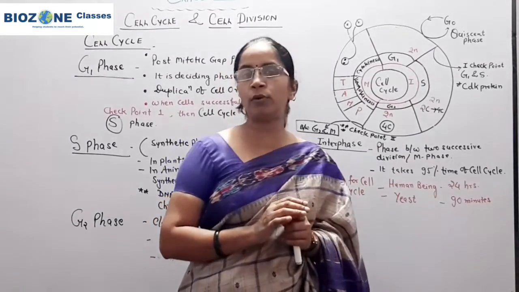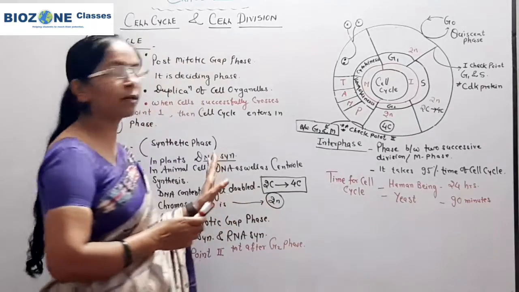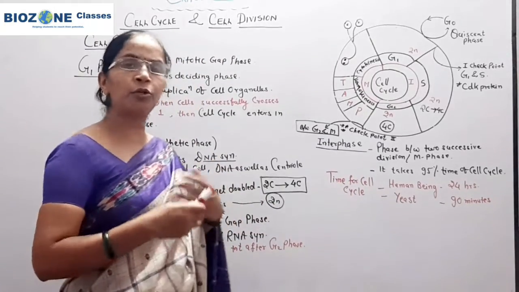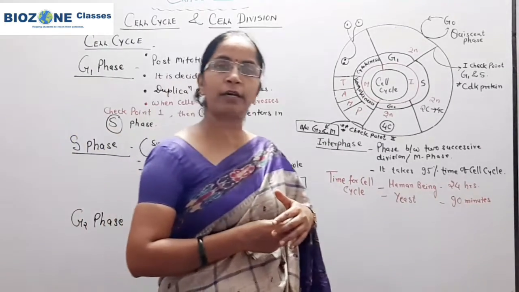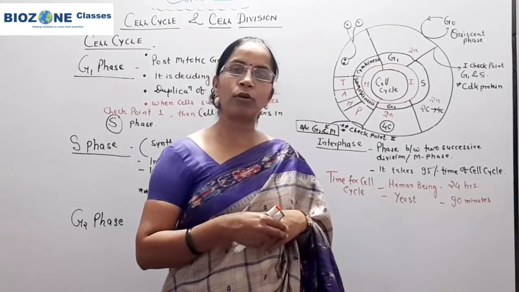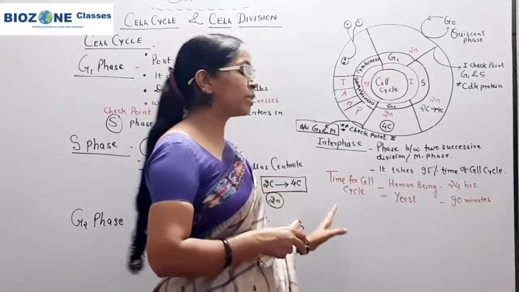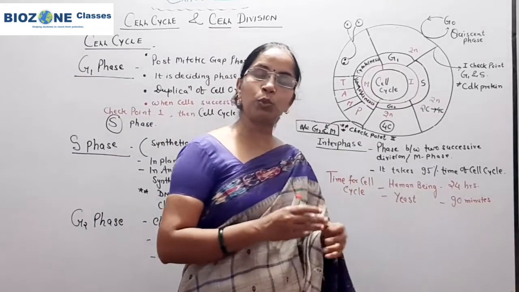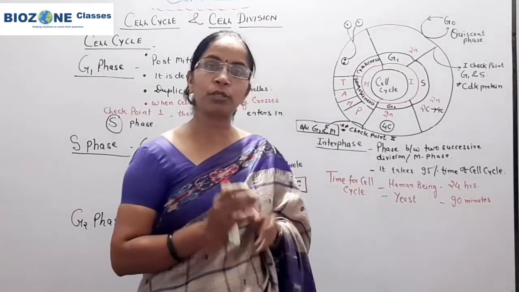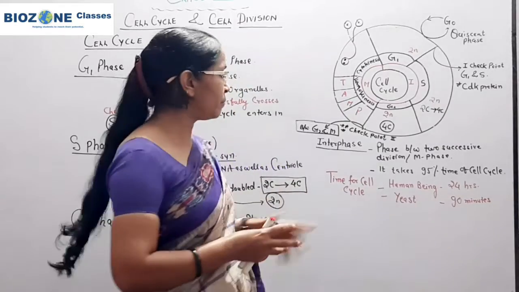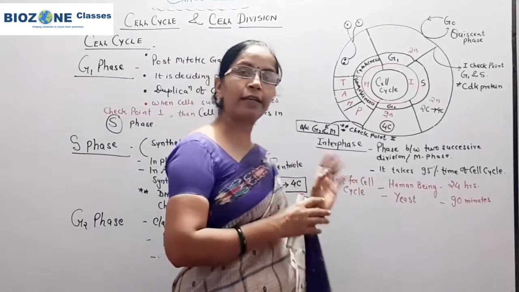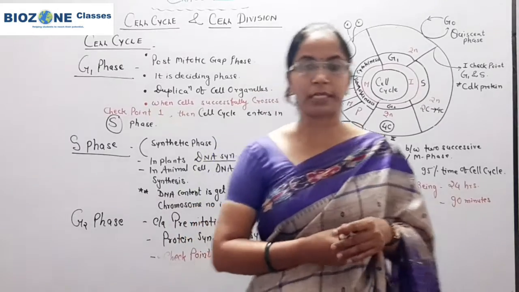So in this way, you remember, the cell cycle is completed continuously, one after the other, the regular cell cycle events take place, and because of that the cells become modified into tissues and tissues become an organ. So this much you remember for today's session, in which we mainly studied the cell cycle.